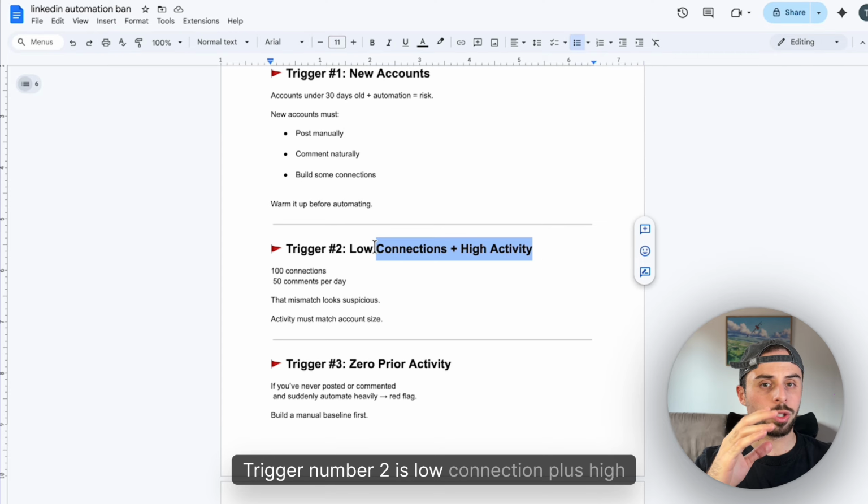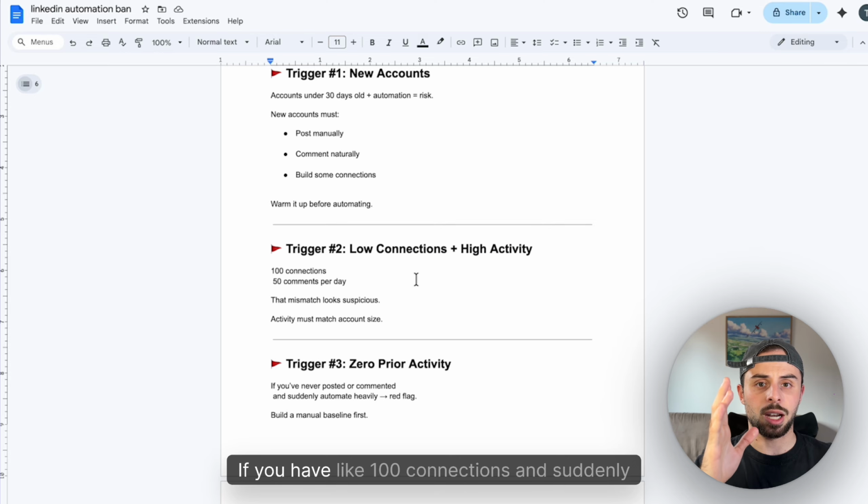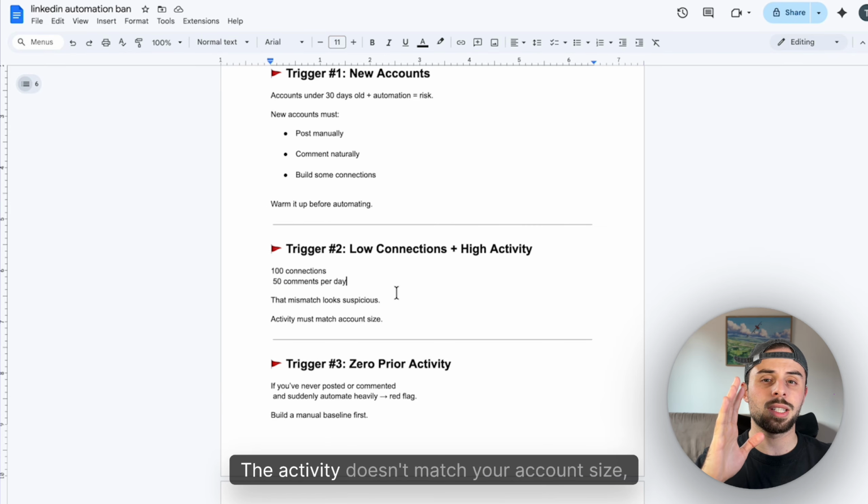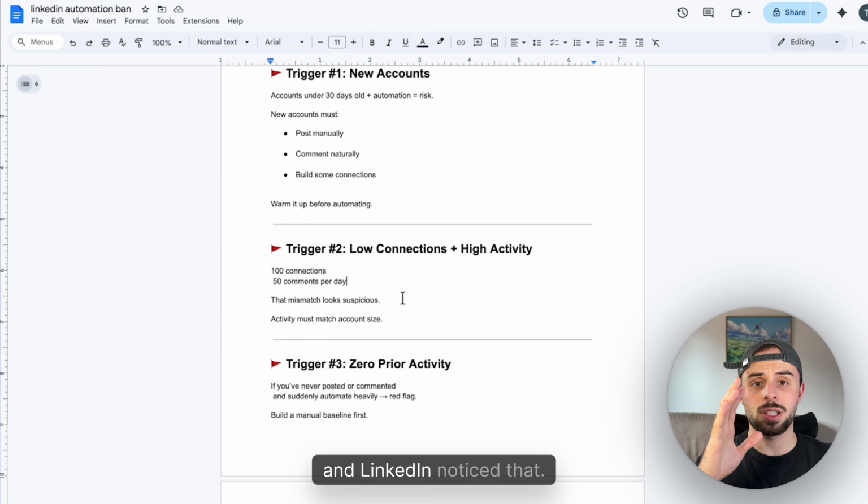Trigger number 2 is low connections plus high activity. If you have like 100 connections and suddenly you're commenting 50 times a day, that looks suspicious. The activity doesn't match your account size, and LinkedIn notices that.